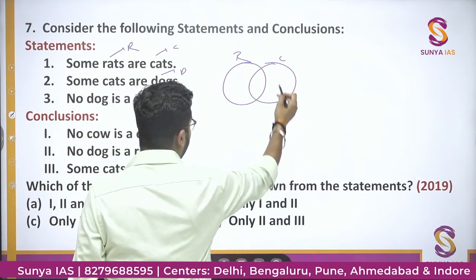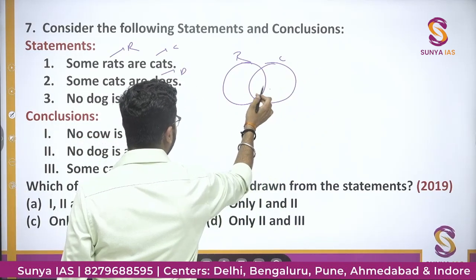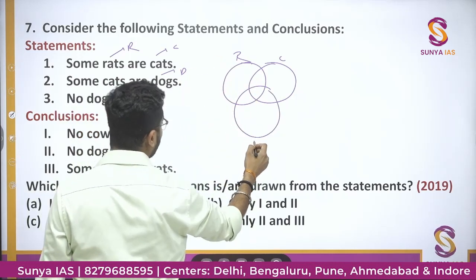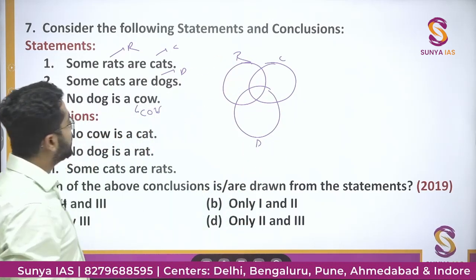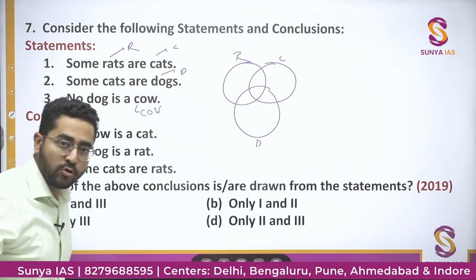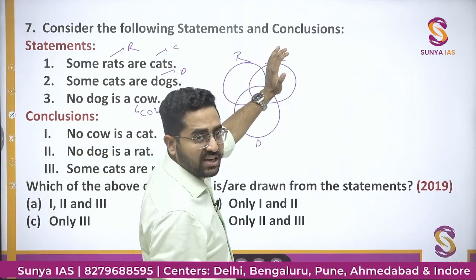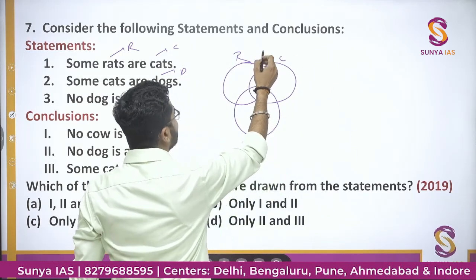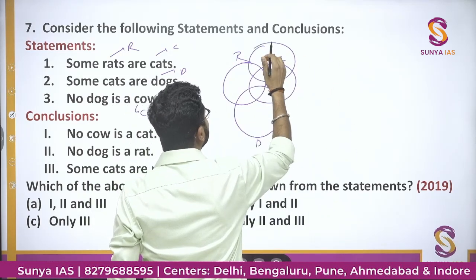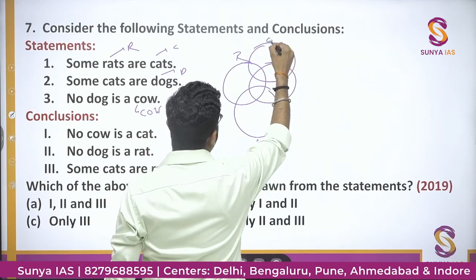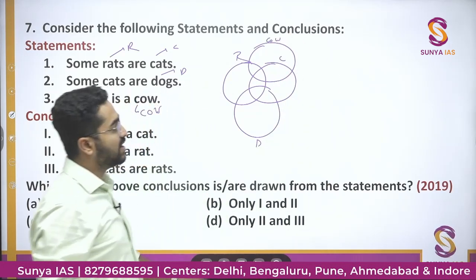So I can make that dog like this, but I will make something like this so that we assume that some rats are also dogs. No dog is a cow. No dog is a cow. So what I will do: since the relation of cow with rats and cats is not given, I will assume that there are some cows which are rats and there are some cows which are cats. This is cow. This is the general Venn diagram.